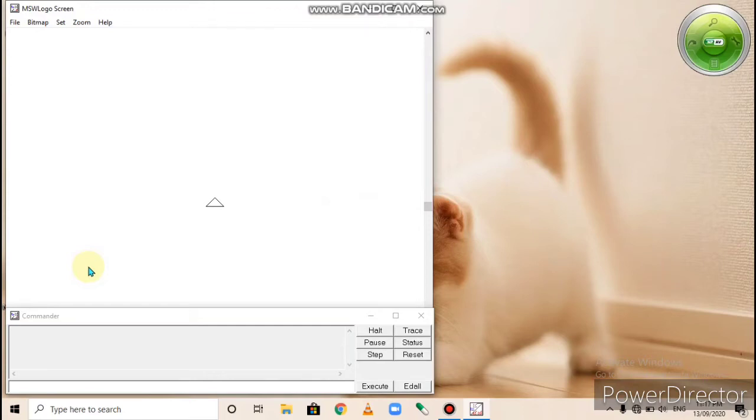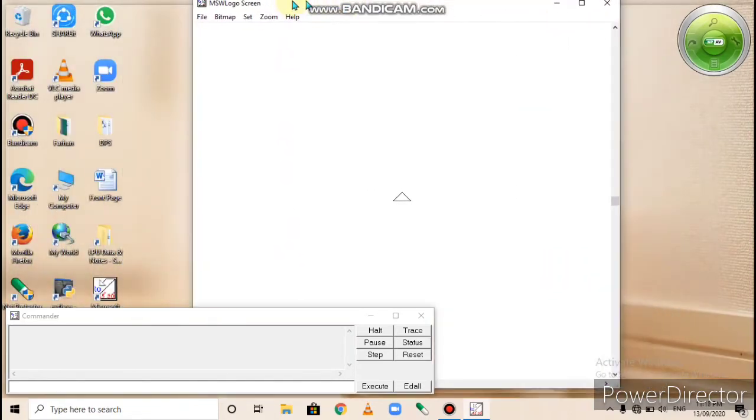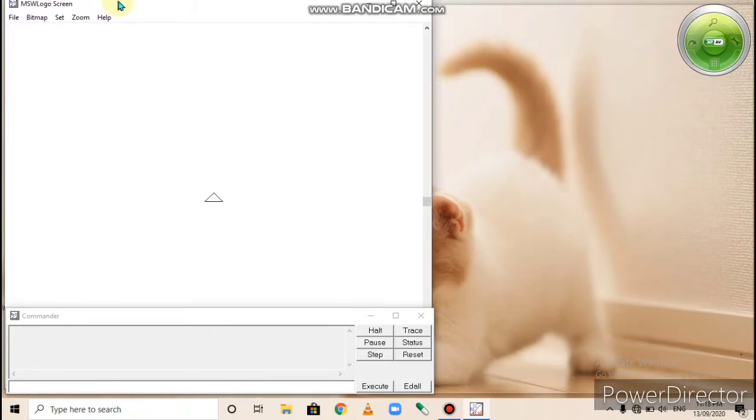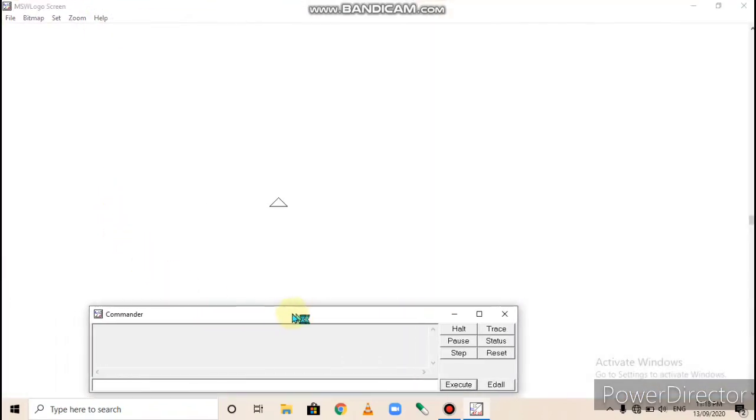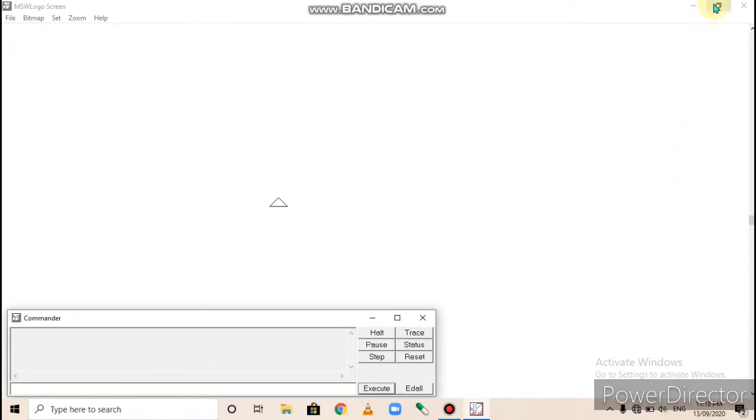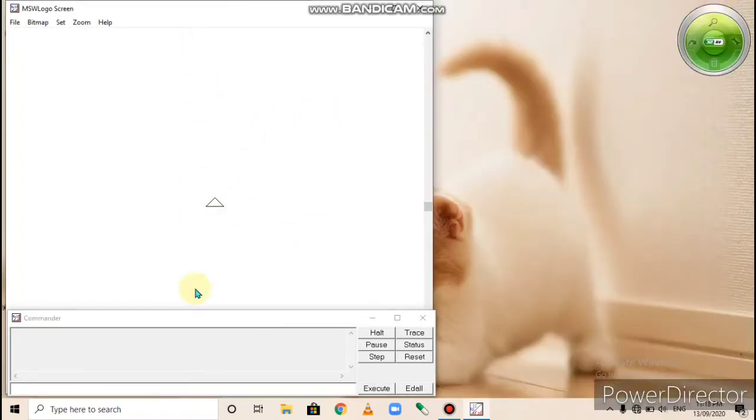Now page number 83, parts of the Logo window. The Logo window has two main parts. The first part is the main screen, and the second part is the commander window. This screen is the main screen, and this is the commander window, right? Main screen, this area from here to here, and this is the commander window. Let's see one by one.